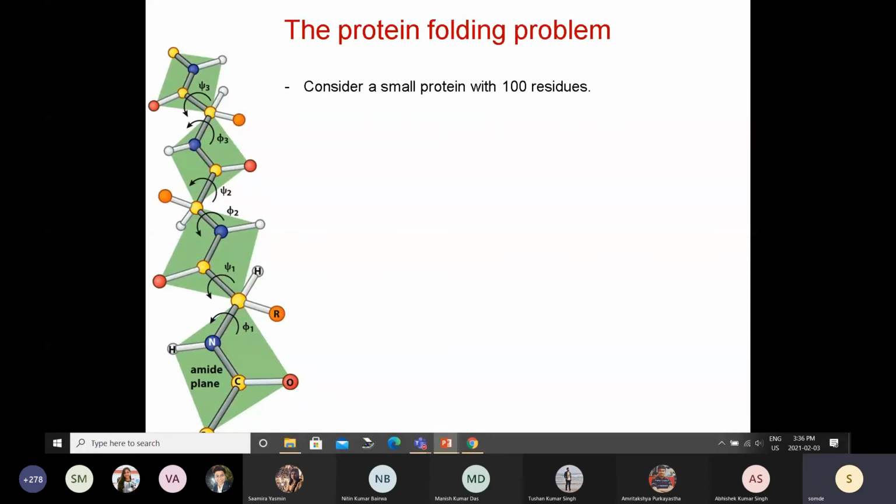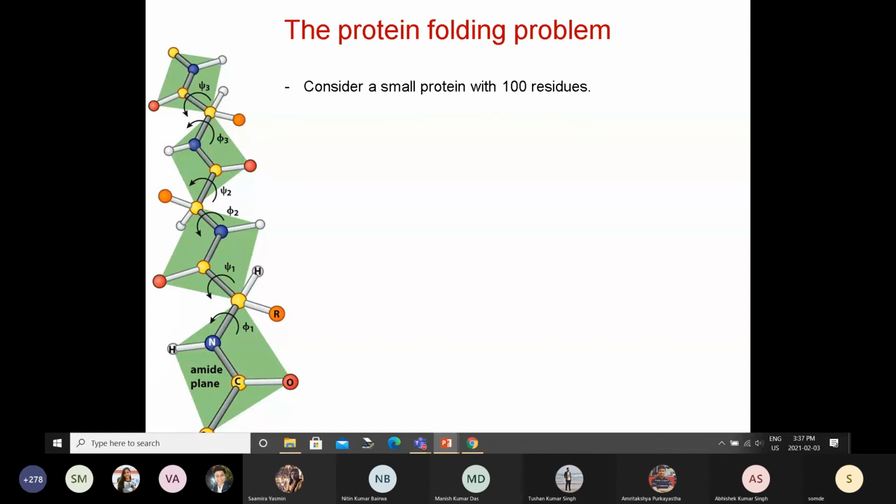If you do a little bit of calculation, suppose I have a small protein with 100 residues. I told you that the average size of a protein in our body is 500 residues, and we have proteins which are tens of thousands of residues long, so this is a very modest number. If you consider 100 residues, or let's say 101 residues, then for every residue you get phi and psi torsion angles.